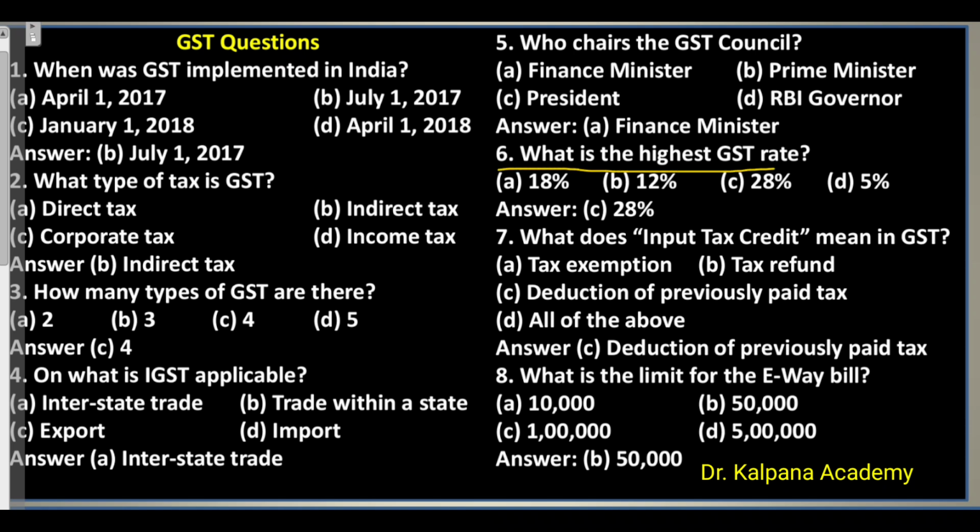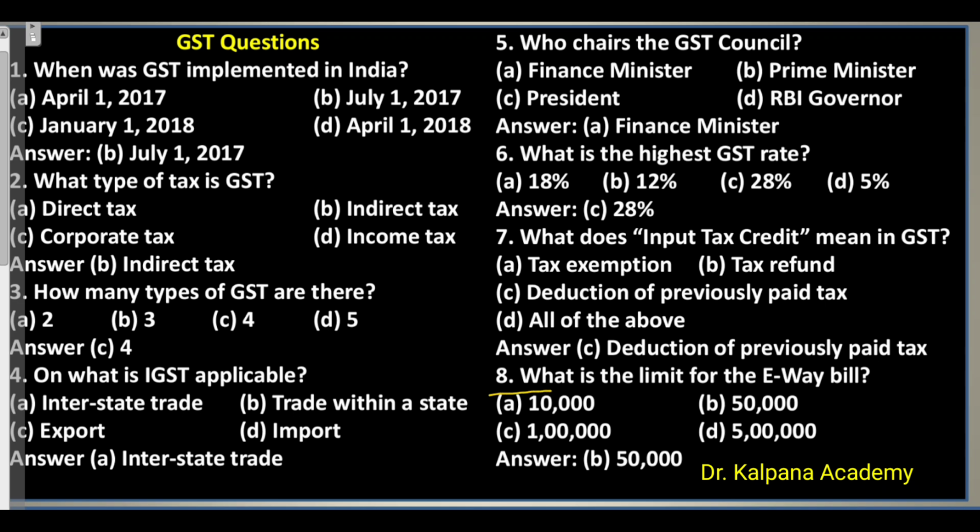Question 6. What is the highest GST rate? A. 18%. B. 12%. C. 28%. D. 5%. Answer. C. 28%. Question 7. What does input tax credit mean in GST? A. Tax exemption. B. Tax refund. C. Deduction of previously paid tax. D. All of the above. Answer. C. Deduction of previously paid tax.